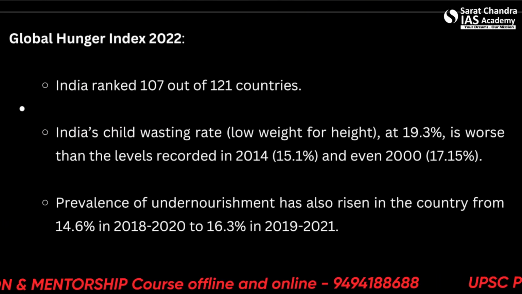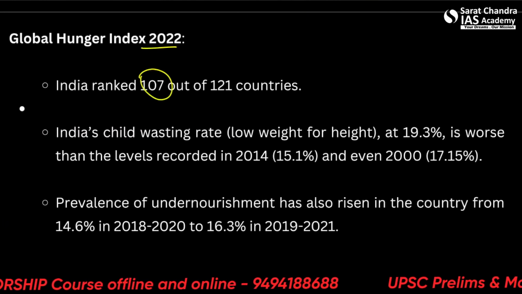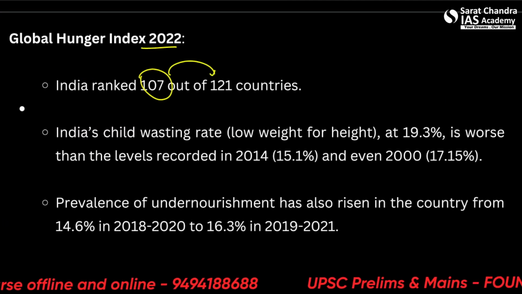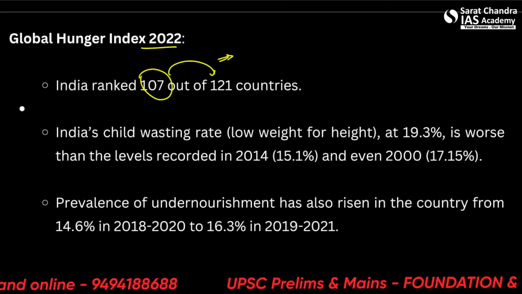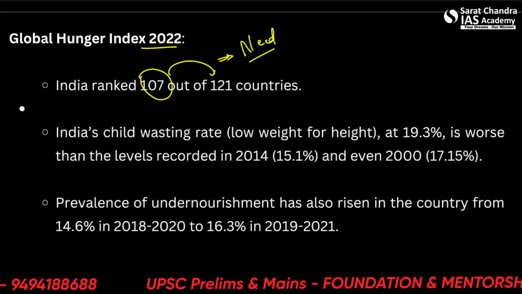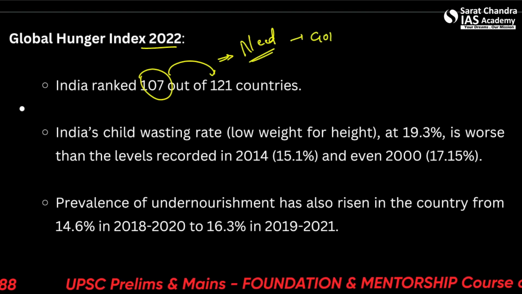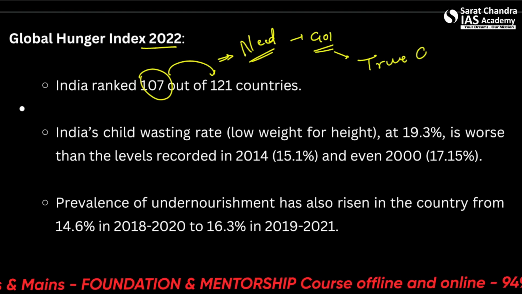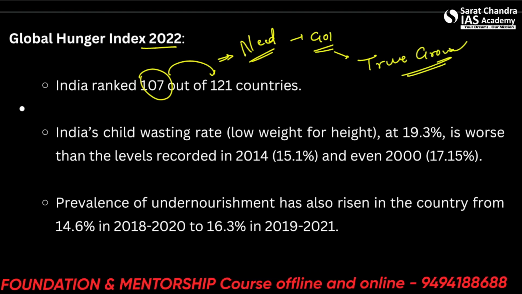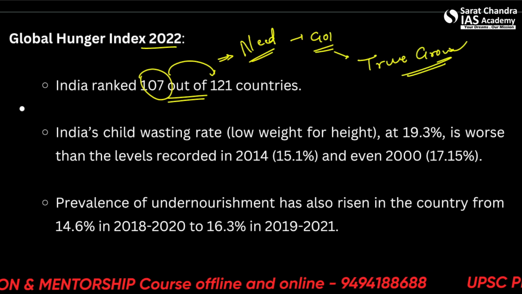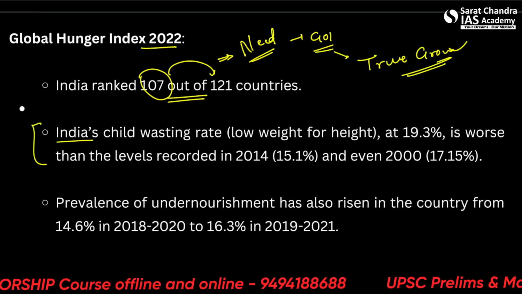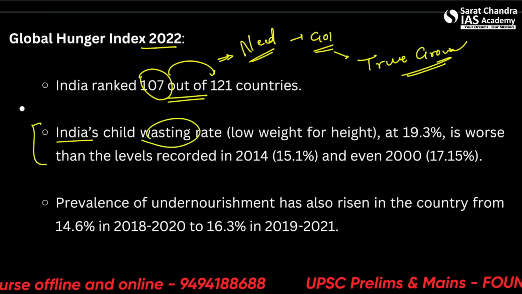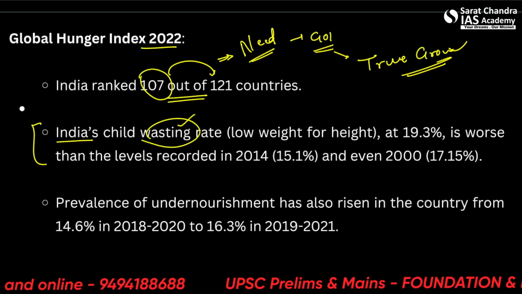What does the Global Hunger Index say? That India ranked 107 out of 121 countries. Not much need to use this, because as per the Government of India, this was not based on the true ground realities, but it can be used in answer writing sometimes. This data is important: the child wasting rate. So what is wasting? What is stunting? There are two things.